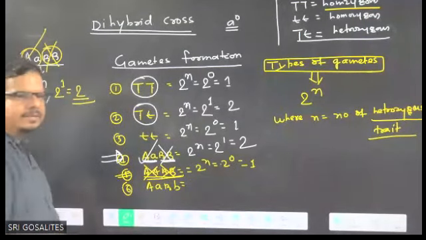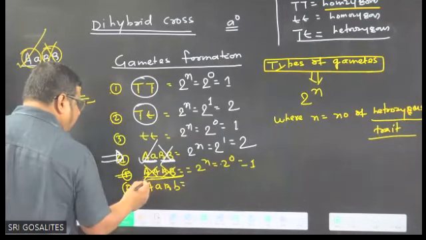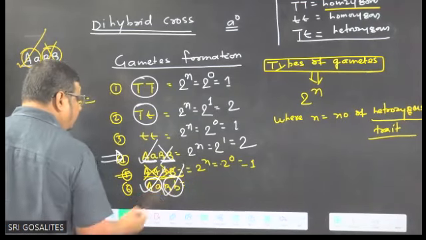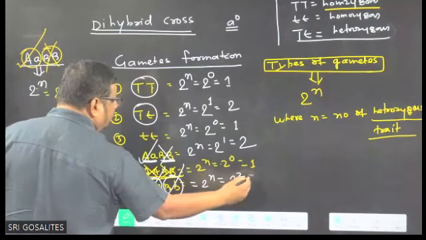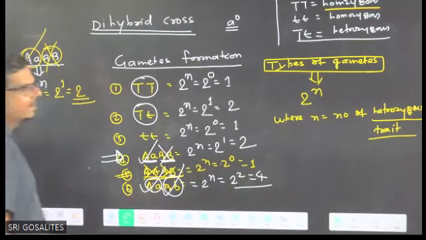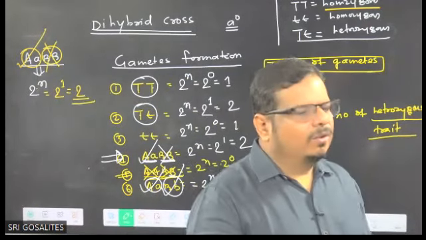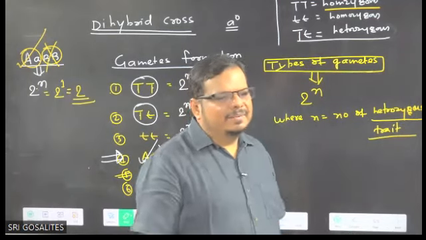Both are homozygous. And in that case, when the first character is also heterozygous and the second character is also heterozygous, so 2 are heterozygous. 2 to the power n, 2 to the power 2 equals 4. You got the idea, children? So can I expect you are confident in this area? You will never make a mistake.